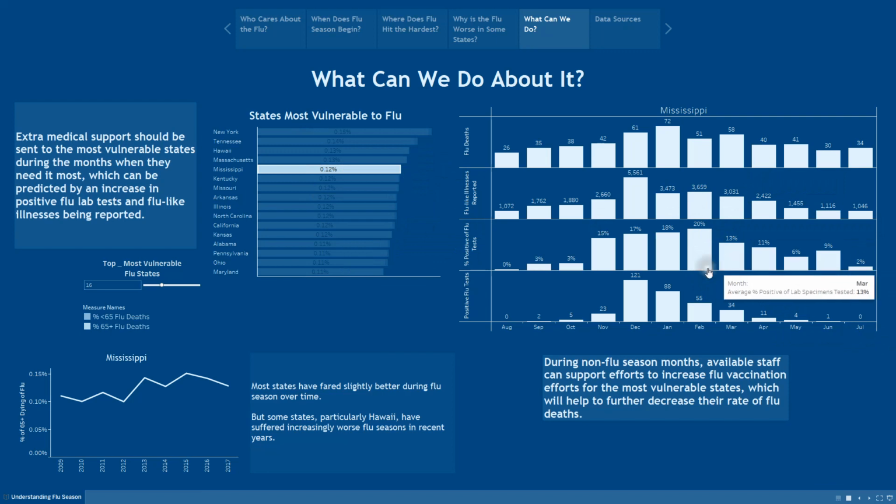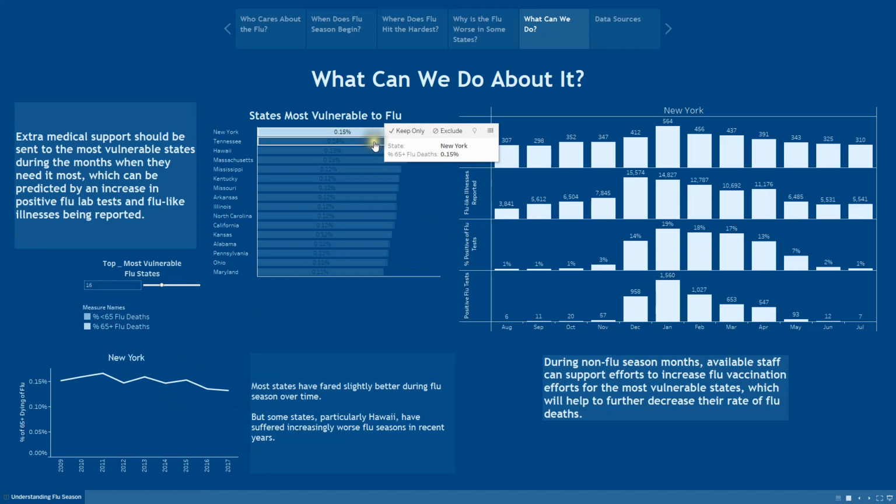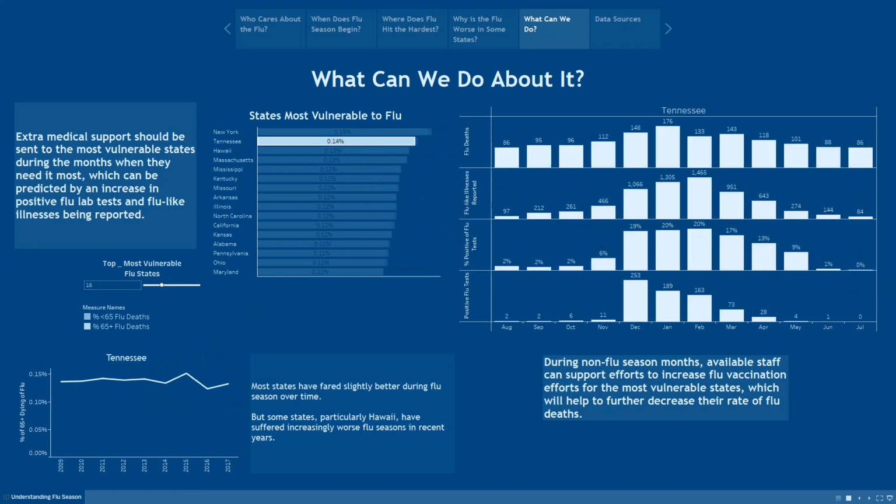So not only that, but here, over on this side, we have a simple timeline that shows how each state's vulnerability to flu has changed over the years. So a lot of states, let's look at New York, let's look at Tennessee, a lot of them, their vulnerability hasn't changed much over the years. You mostly have a straight line here.